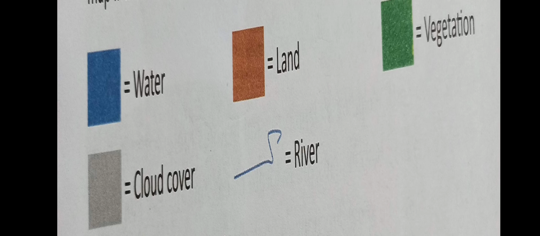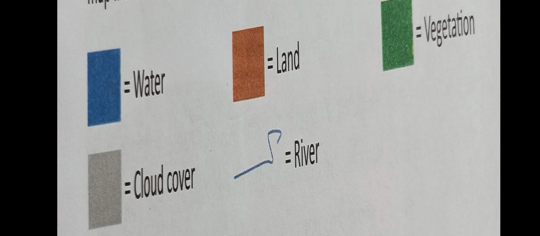The brown color we use in a map to indicate the land or desert. To show the desert or land, we use the brown color. Then we use the green color for the vegetation, the forest or the trees. And faint black color we use to show that a particular area is covered with clouds.